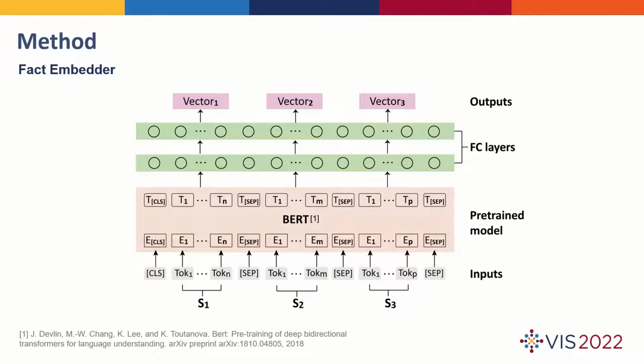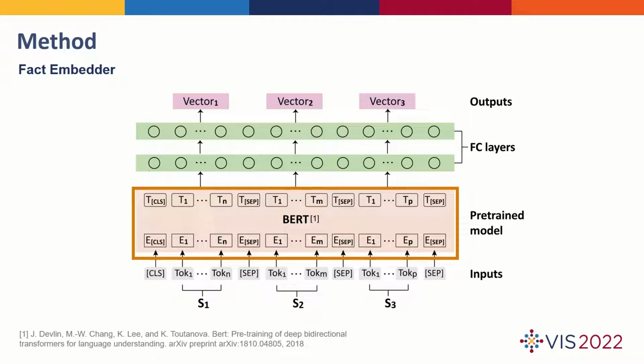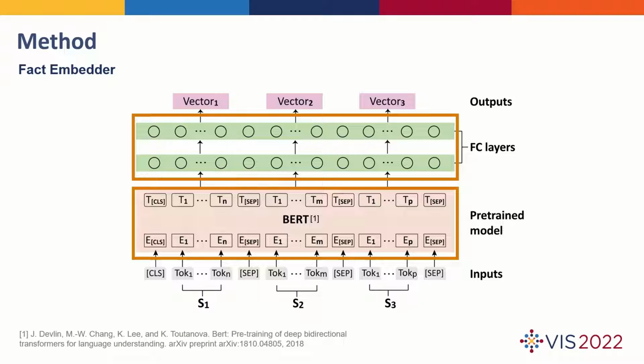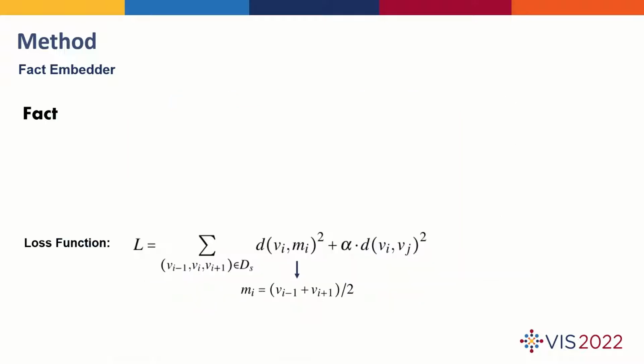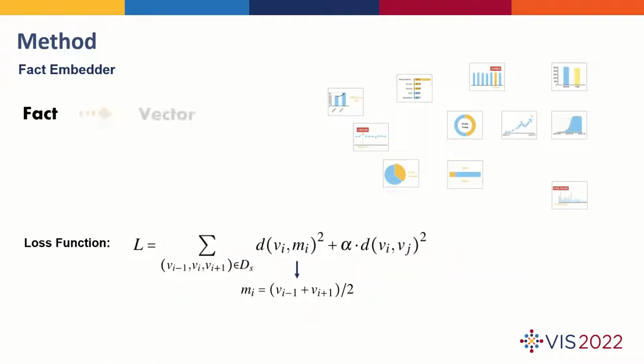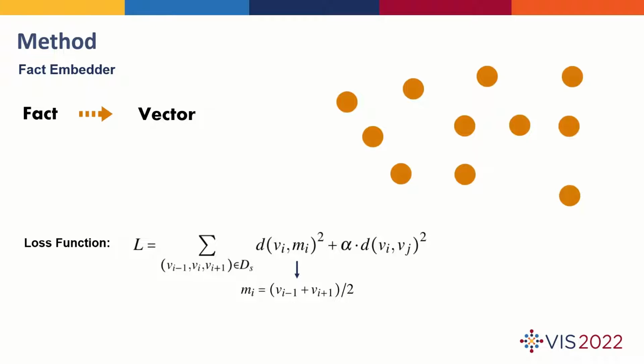The fact embedder employs a BERT-based deep embedding model with 2 fully connected layers. It can project data facts into a vector space. We fine-tune the model on a loss function, which contains 2 parts. One tends to reduce the distance between related facts. The other tries to line up the vectors of succeeding data facts in the same data story.